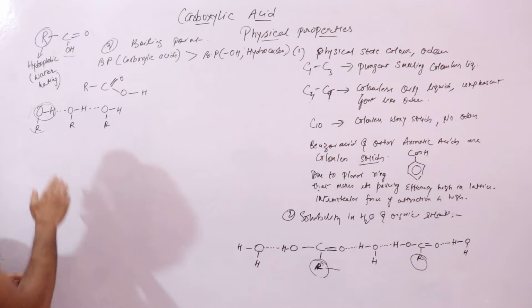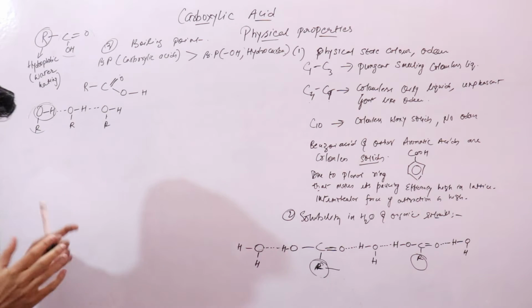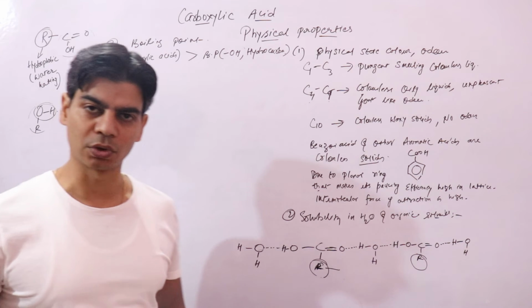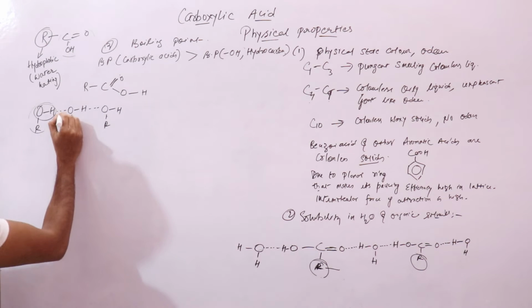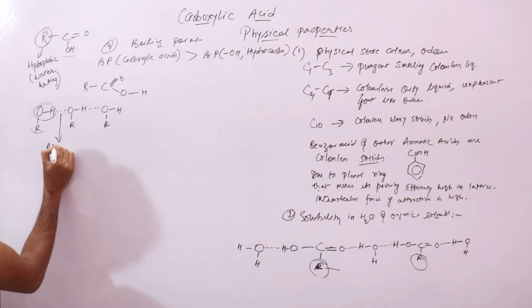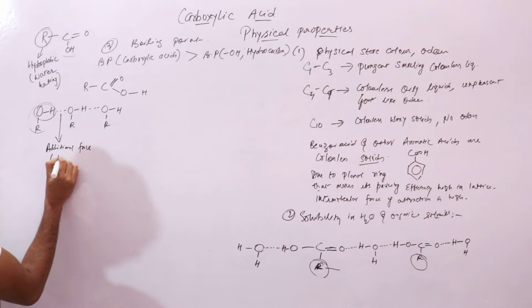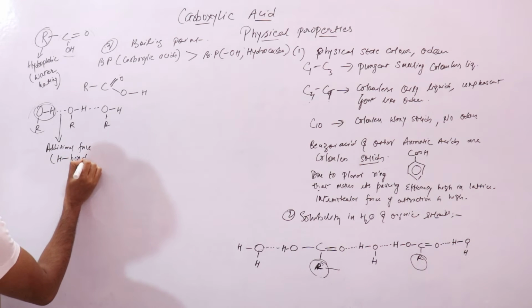So alcohol molecules now have one additional force acting between molecules, and that additional force is this hydrogen bond.